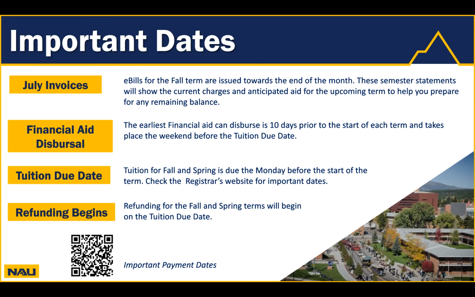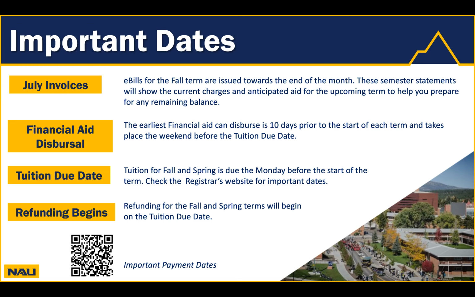Important dates leading up to the fall term can help you prepare your finances. These important dates are July invoices, financial aid dispersal date, the tuition due date, and when refunding begins. Starting with July invoices, the e-bill before a major term is a little different than the regular monthly e-bills because it acts as the official statement for the semester.